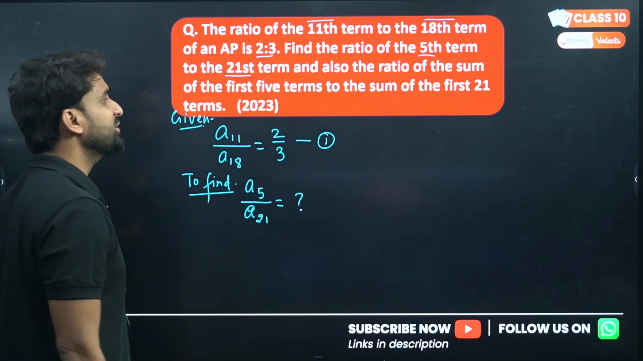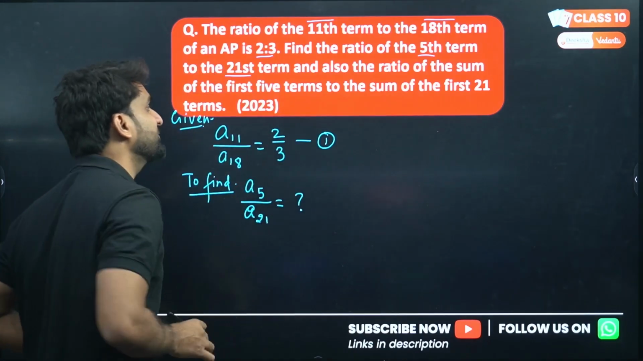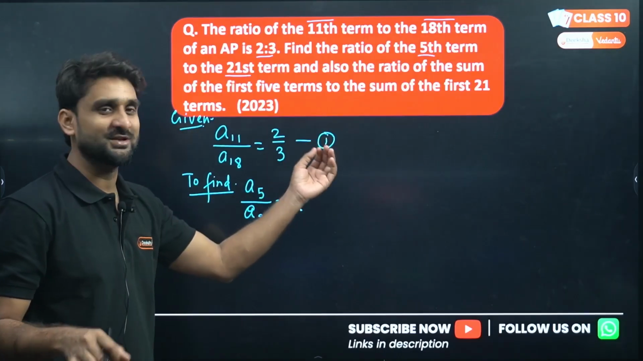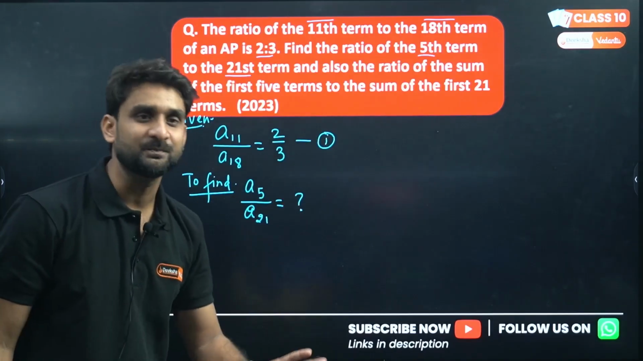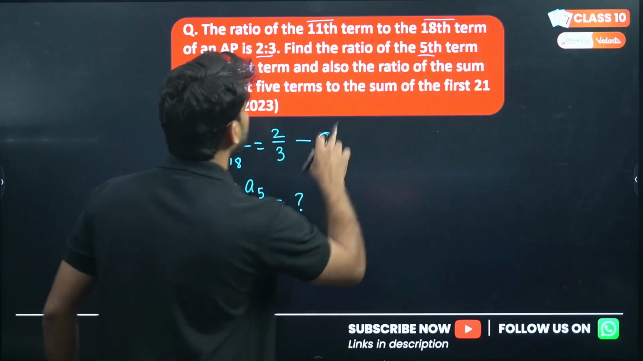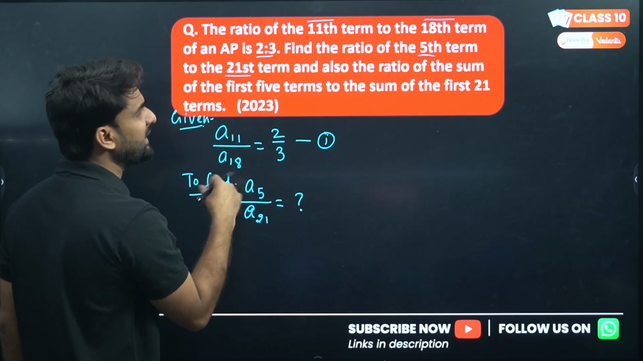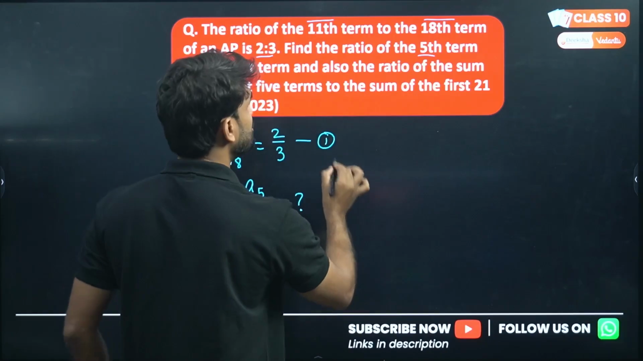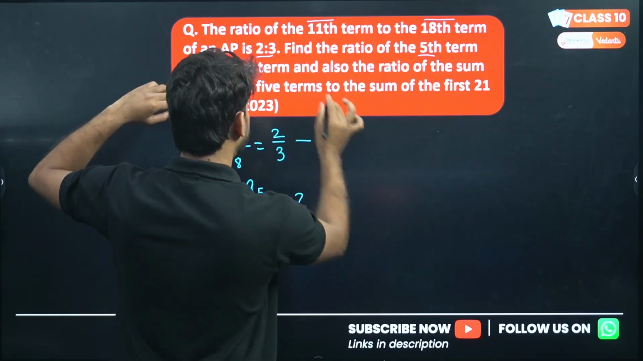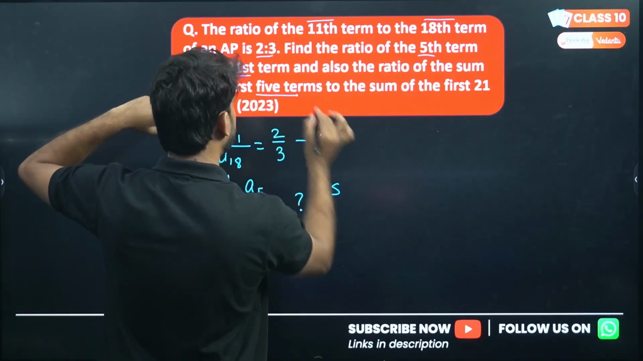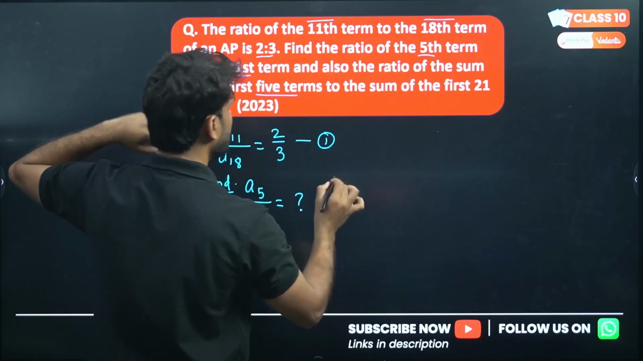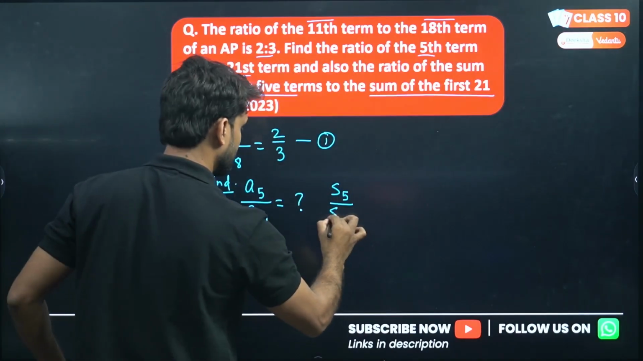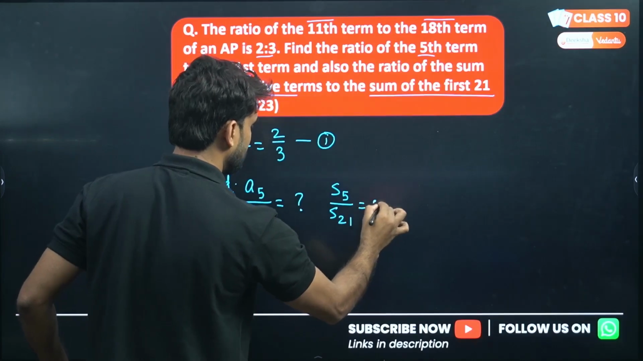And also the ratio of the sum of the first 5 terms to the sum of the first 21 terms. I have told you this question is very easy but a bit lengthy. Okay, so let's do it. Now what we need, we have to find another thing: the ratio of the sum of the first five terms, S5, to the sum of the first 21 terms. We have to find these two things.